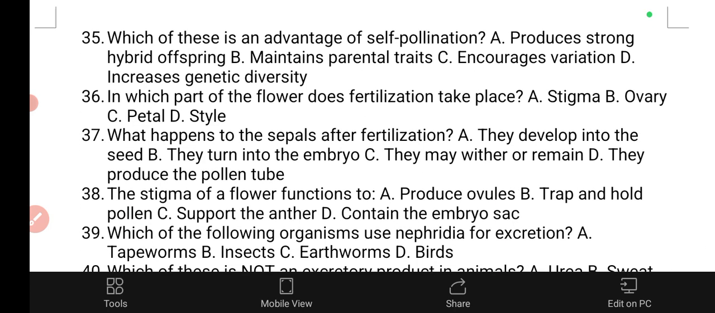Which of these is an advantage of self-pollination? Produces strong hybrid offsprings. Self-pollination, no. Maintains parent traits, is an advantage. Encourages variation, no. Increase genetic diversity, no. So the answer is maintains parent traits. In which part of the flower does fertilization take place? Of course, we know in the ovary. What happens to the sepals after fertilization? They develop into seed, they turn into a barrel, they may wither or remain. The answer is option C, they may wither or remain.